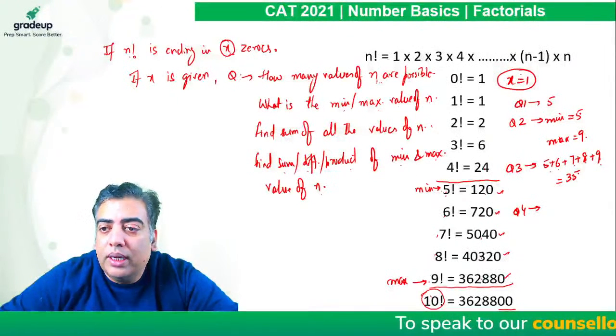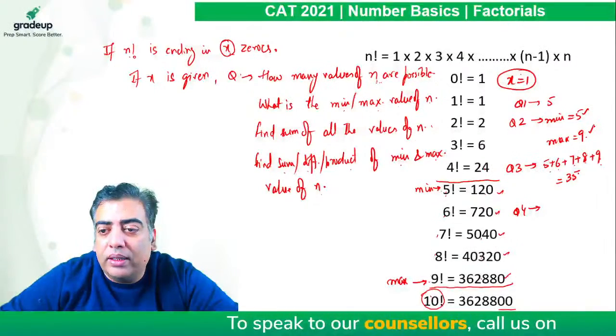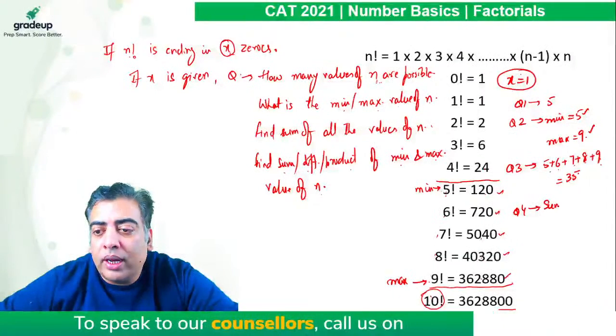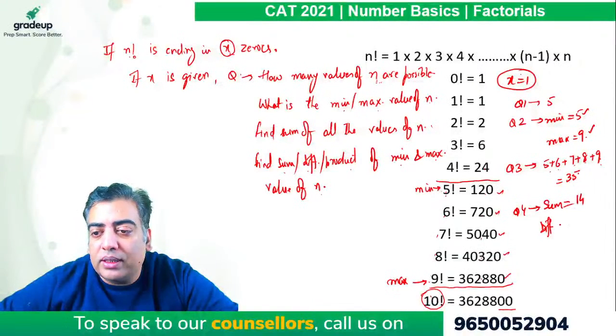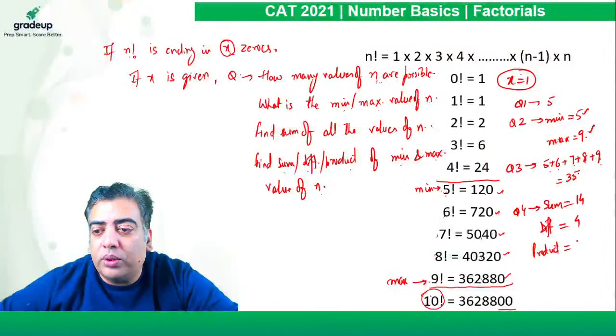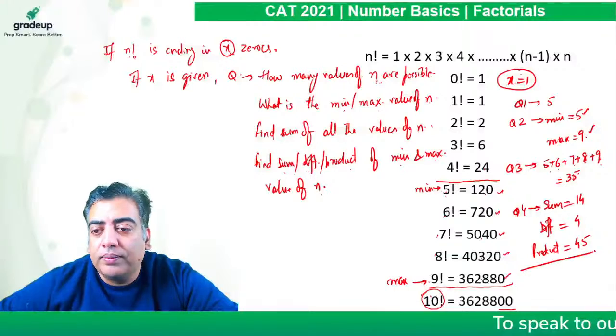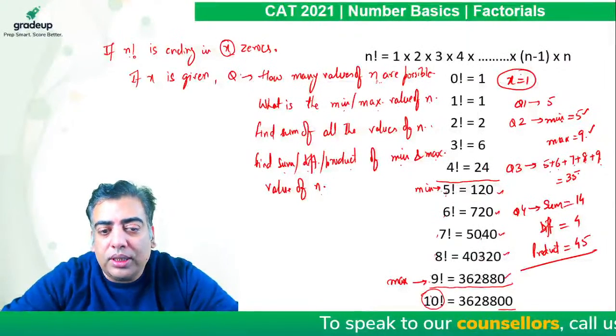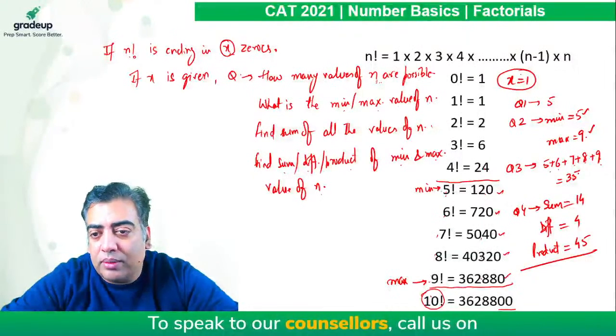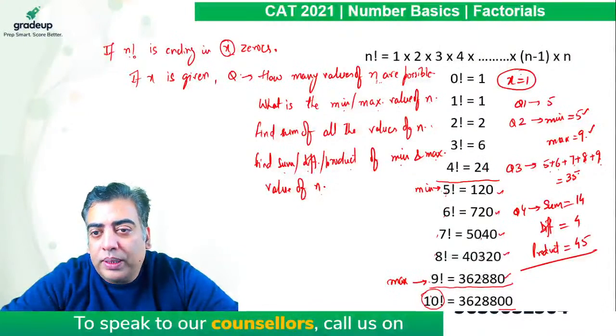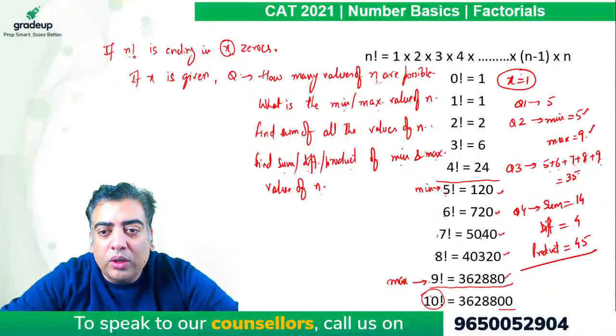For question 4, if he says find the sum, difference or product of the minimum and maximum value of n, we know the minimum and maximum value. If he is asking the sum, it comes out to be 5 plus 9, 14. If he is asking the difference, it is 9 minus 5, which is 4. If he is asking the product, it is 5 into 9, which is 45. So any of these questions we can come across in the exam also. Please keep this in mind. I hope all these are clear.